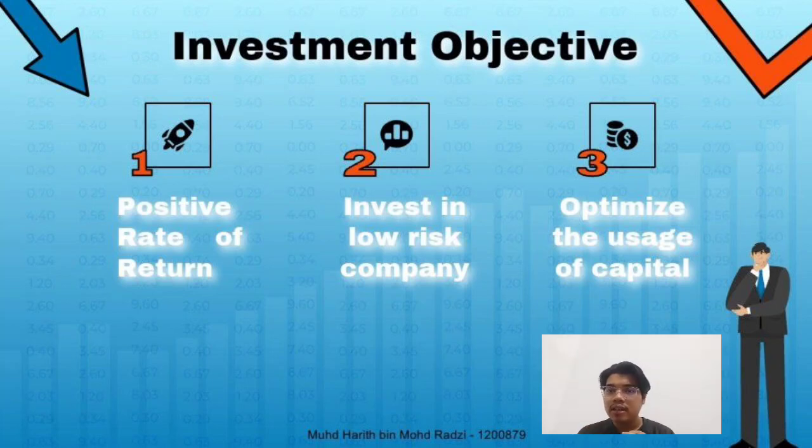Our next group objective is to avoid investing in shares of high-risk companies in order to reduce losses as much as possible when trading shares. And finally, our objective is to optimize the usage of investment capital. We decided to distribute our capital into different sectors of companies.